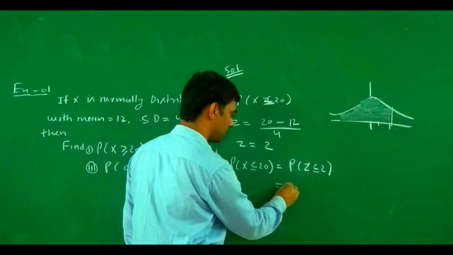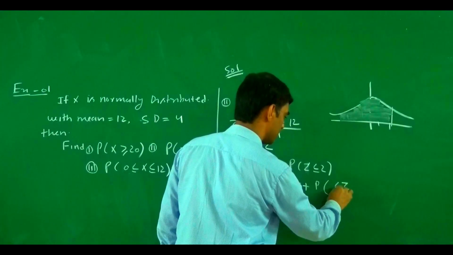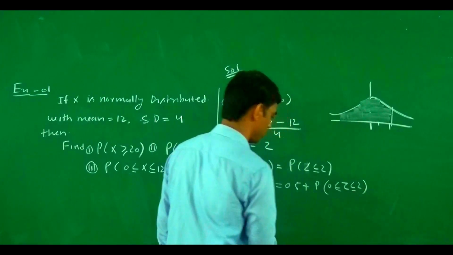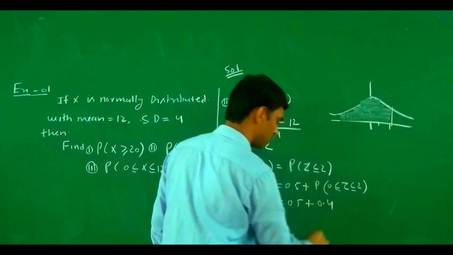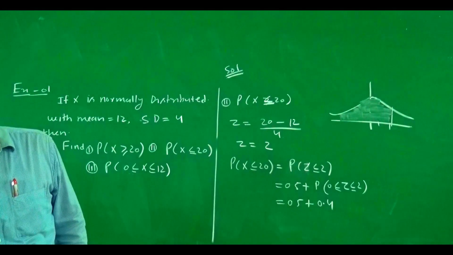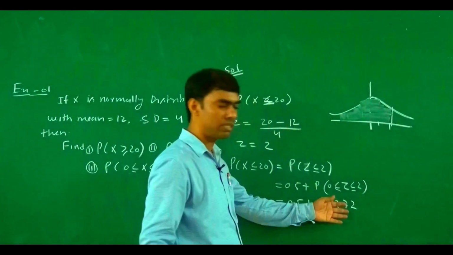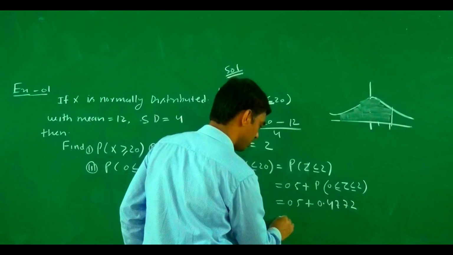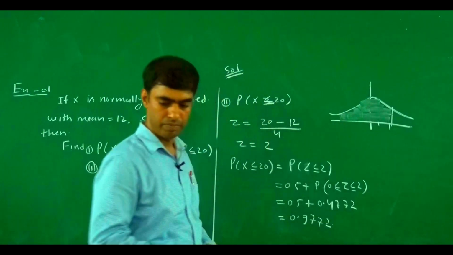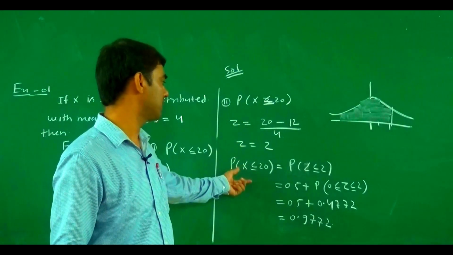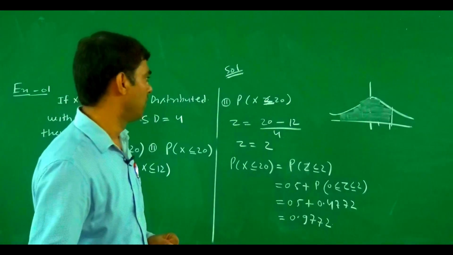We find this area by 0.5 plus the probability of z between 0 and 2. So what is the value? 0.5 plus 0.4772. And how do we find this one? With the help of a normal table. So the value is 0.9772. This is the answer of the second question: the probability of x less than or equal to 20 is 0.9772.